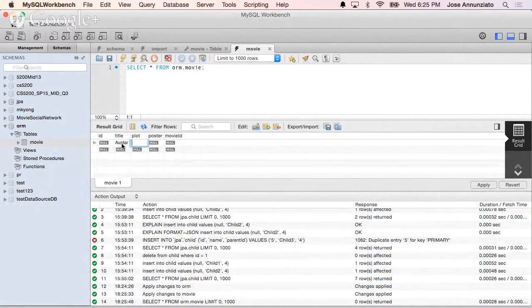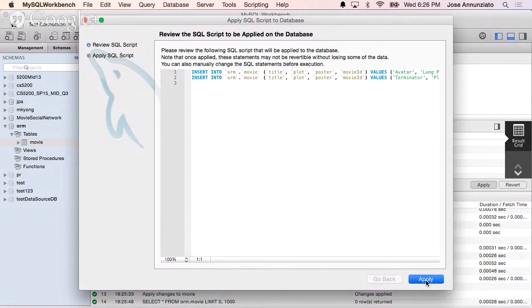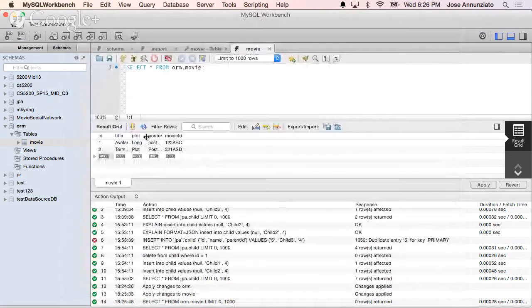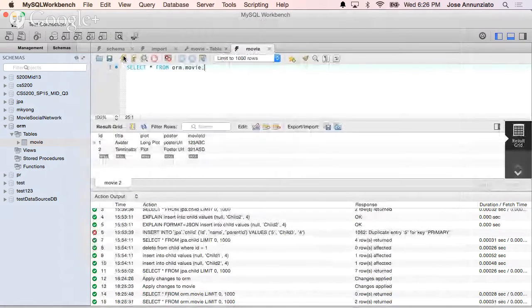Maybe Avatar. It's a long plot. Poster URL. And this is movie ID 321 ABC. Right, and Terminator, plot, poster URL, 321 ASD. Okay. Apply. It's going to insert those two. There we go. And we have some data, right? So we can now select again, and there they are. So there's data in our table. Okay, everybody good? All right.